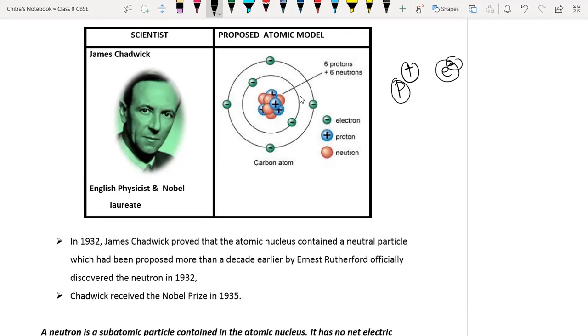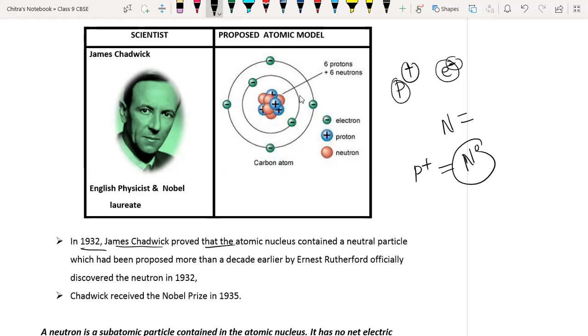The neutron has a mass approximately equal to the mass of a proton, and it has zero charge. So in 1932, James Chadwick discovered the neutron.